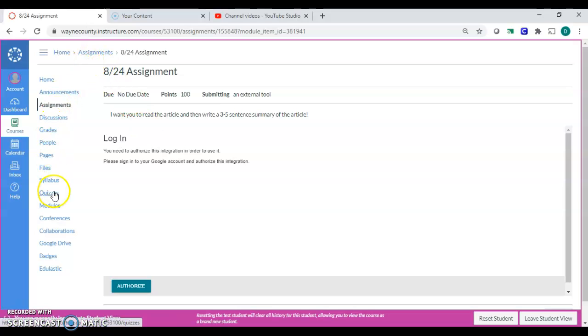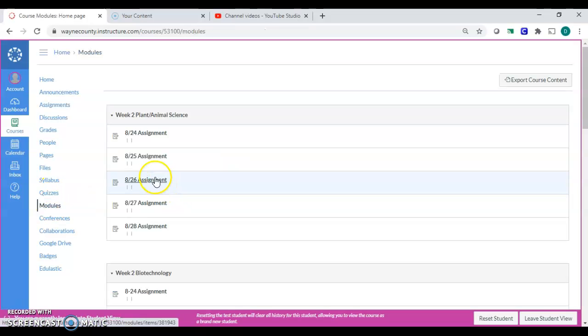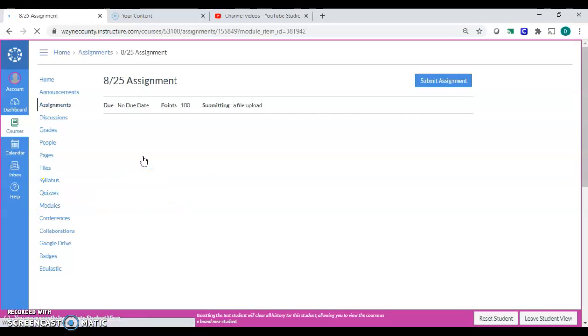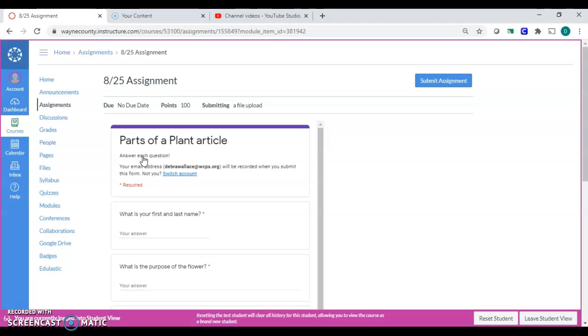So I'm going to go back to my modules. We're going to see Tuesday's assignment. Here's what you're going to do. Tuesday's assignment, you have these questions. You see where you have to enter your first and your last name, and then you're going to go through the Google Form, and then you will click submit at the bottom, and I'll show you.